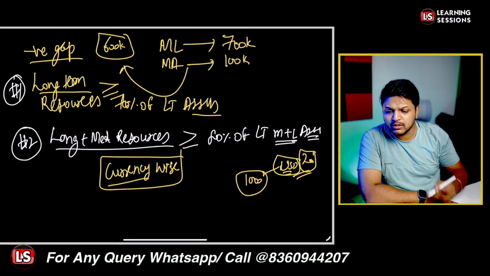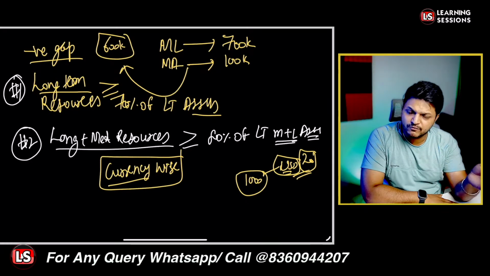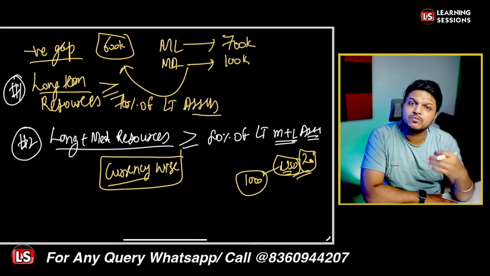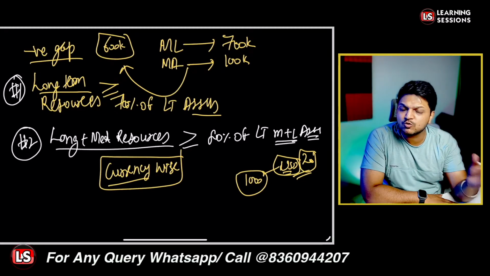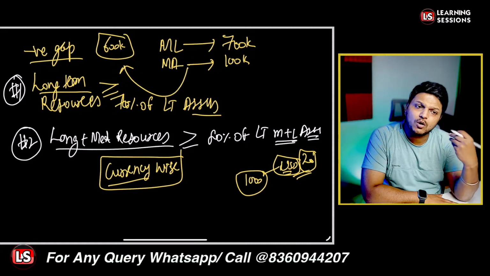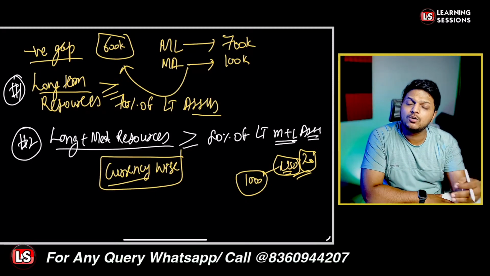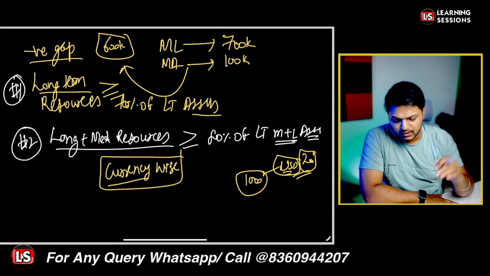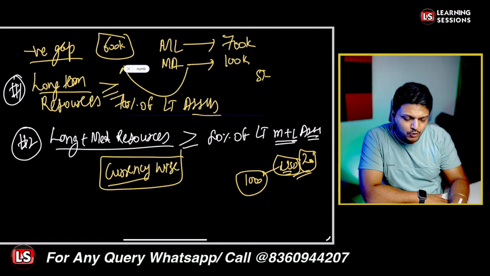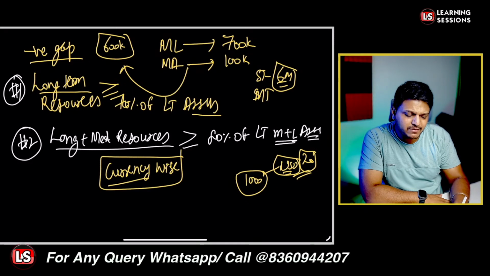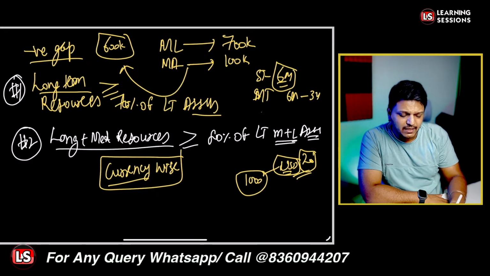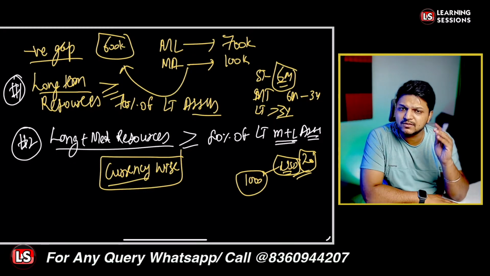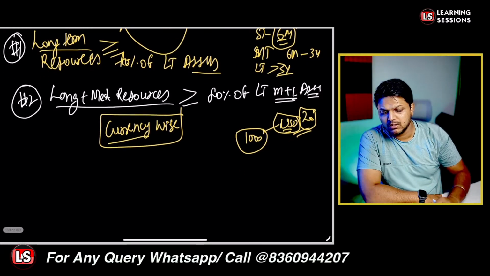When we're talking about the short term, we are talking about up to a period of 6 months. When we're talking about the medium term, we are talking about 6 months to 3 years. And if we are talking about the long term, it means a period of 3 years or longer. So short term is up to 6 months, medium term is 6 months to 3 years, and long term is 3 years or more. That is the scenario.